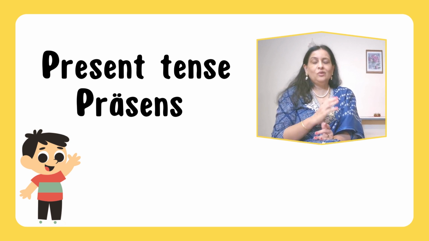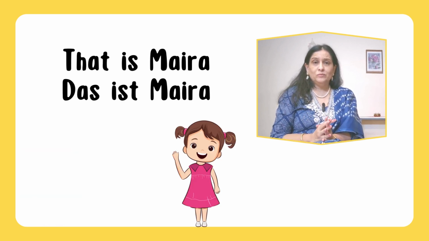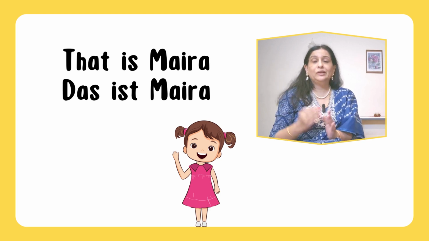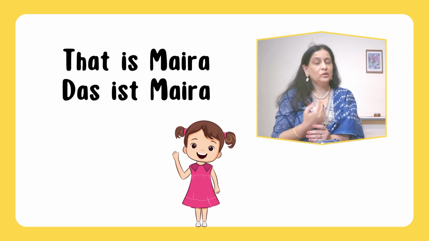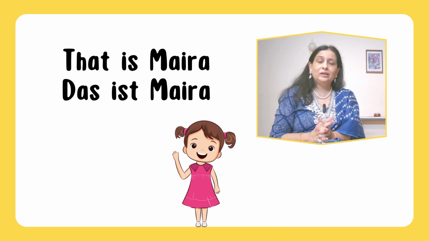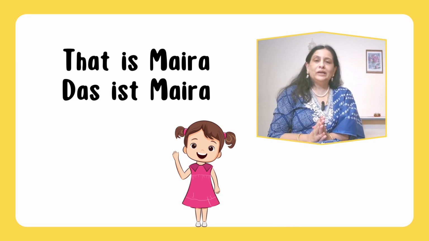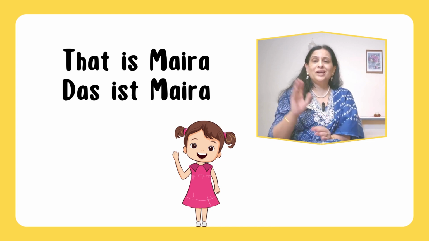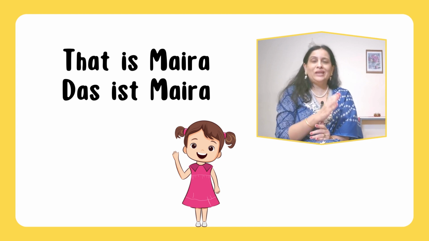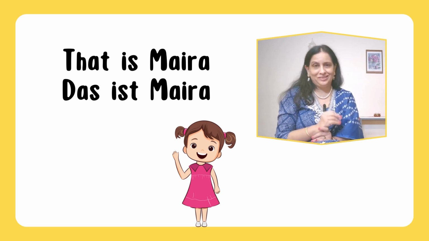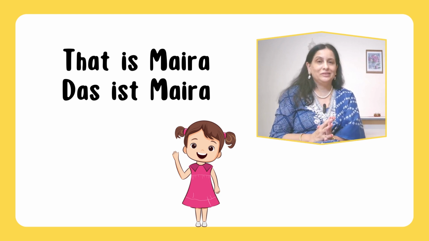Now what is the example of this? Suppose there is a girl and you want to show her to your friend. How will you say in English? That is Myra. So in German you will say, das ist Myra. So an action takes place in the present, and here we can use present tense.